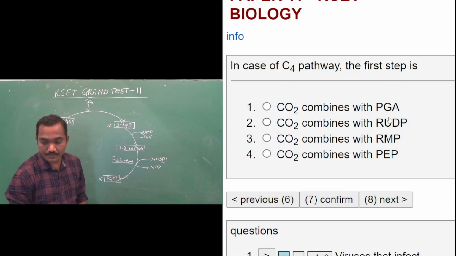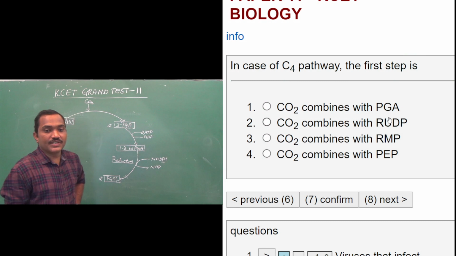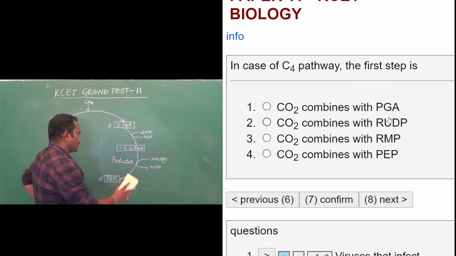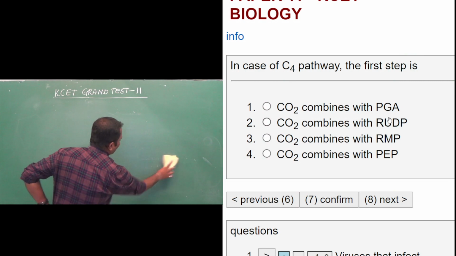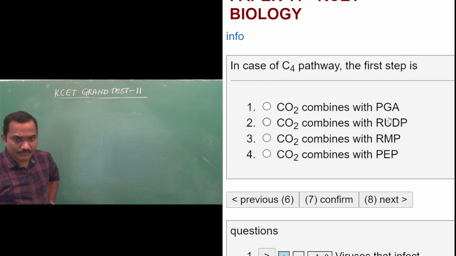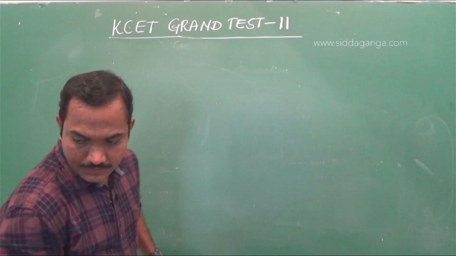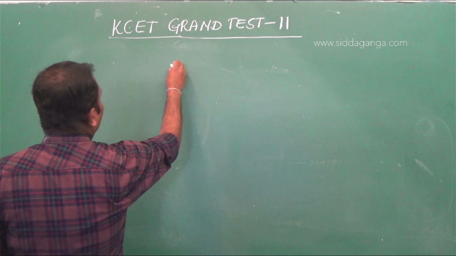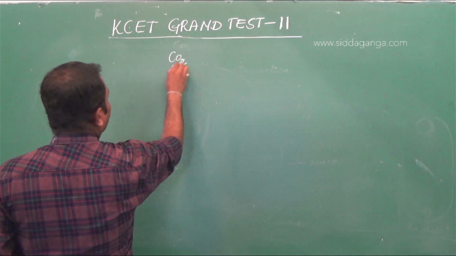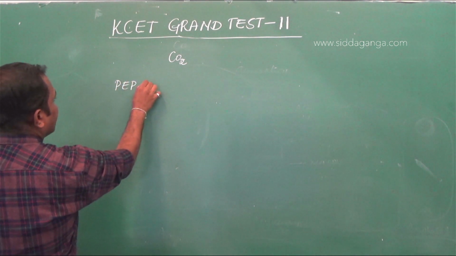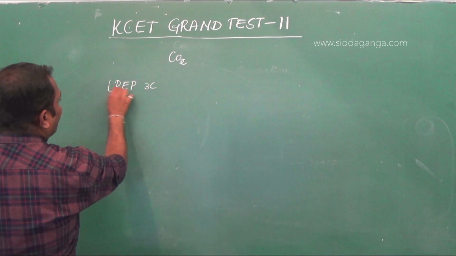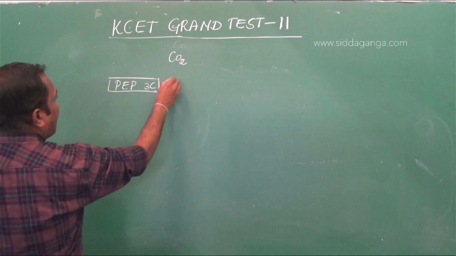Okay, next question. In case of the C4 pathway, the first step is... In C4 plants, the atmospheric carbon dioxide is accepted by phosphoenol pyruvate, which is a 3-carbon compound.